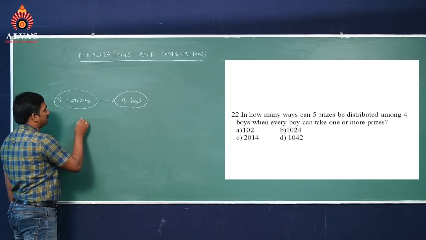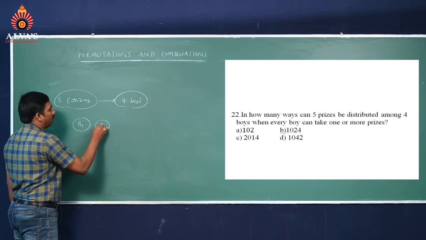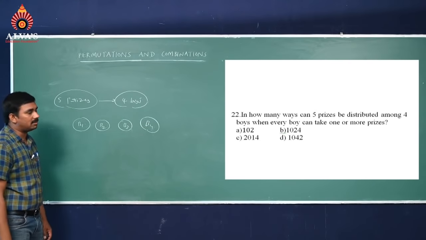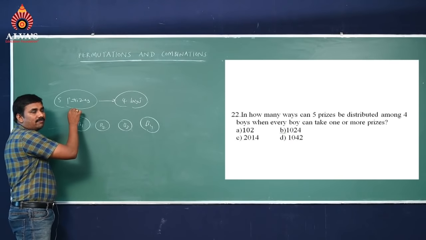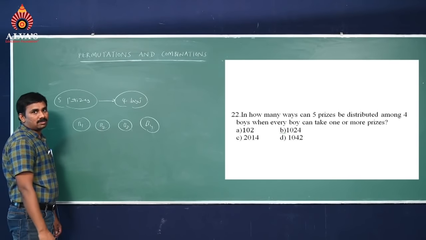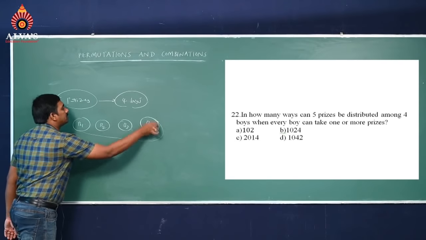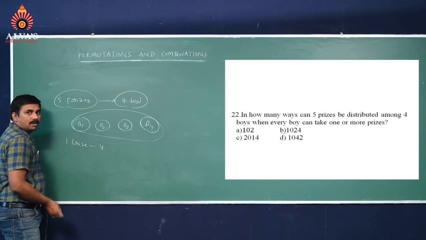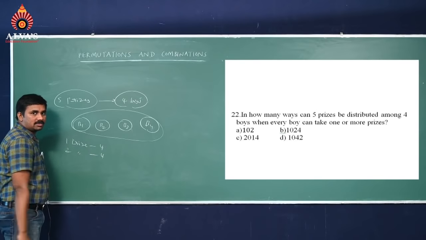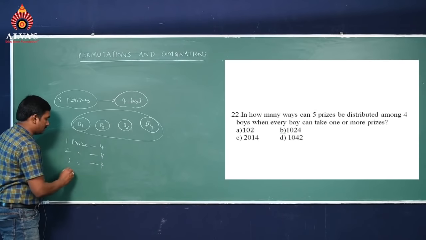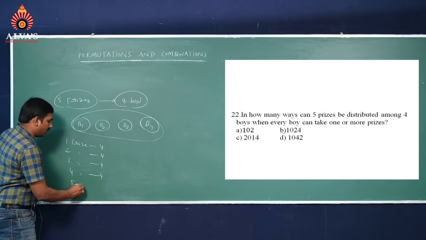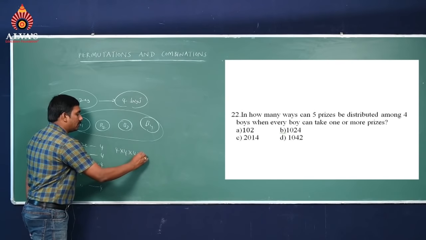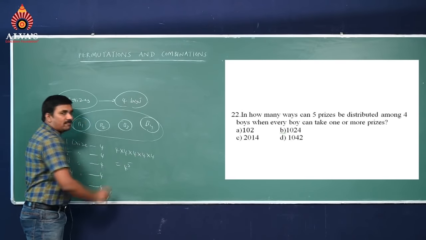First, 4 boys, let them be B1, B2, B3 and B4. These are the fixed objects. Hence the first prize we can give to any one of the boys. That means the first prize has 4 chances, the second prize also has 4 chances, the third prize has 4 chances, the fourth prize has 4 chances, the fifth prize has 4 chances. That means 4 into 4 into 4 into 4 into 4, that will become 4 power 5.